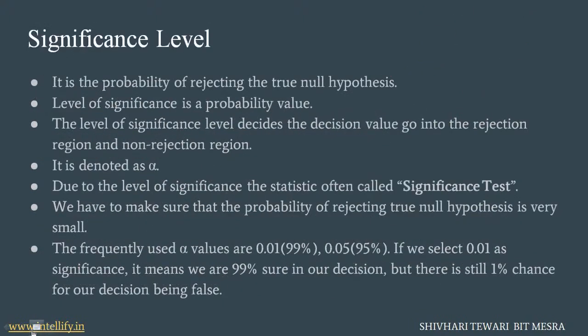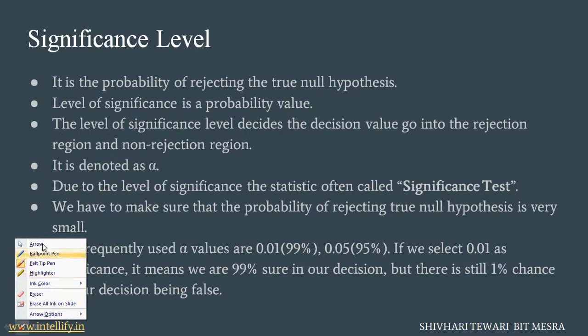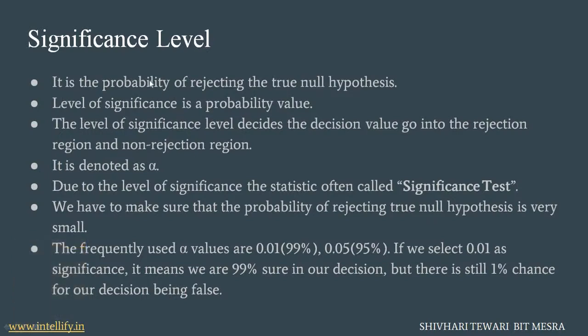What is the significance level? It is the probability of rejecting a true null hypothesis. Here we calculate the chances that we are going to reject our null hypothesis. The level of significance is a probability value. It decides which decision values go into the rejection region and the non-rejection region.